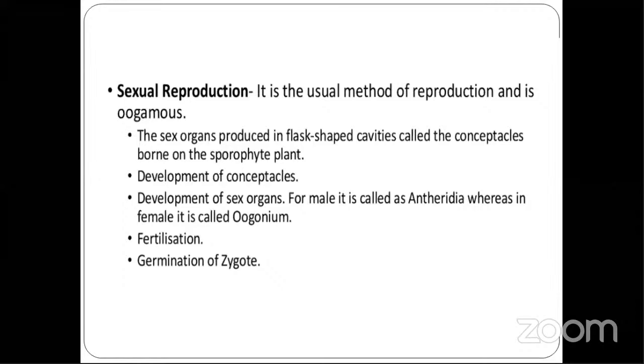Development of conceptacles. Then we have development of sex organs. For male, it is called antheridia, whereas in female, it is called oogonium. Then after that, we go to fertilization, and then we have germination of the zygote.